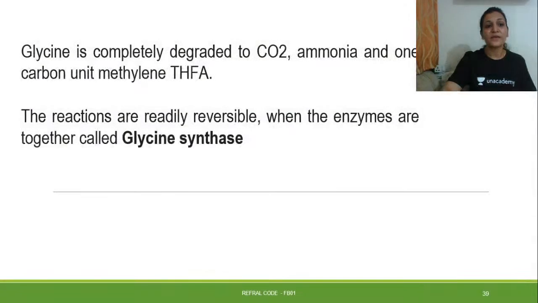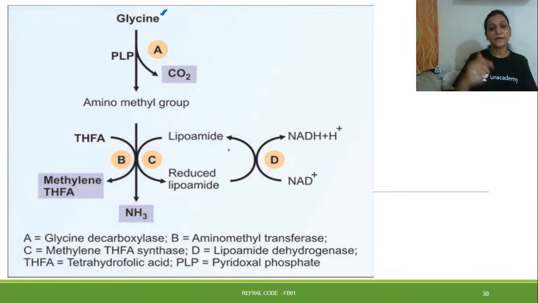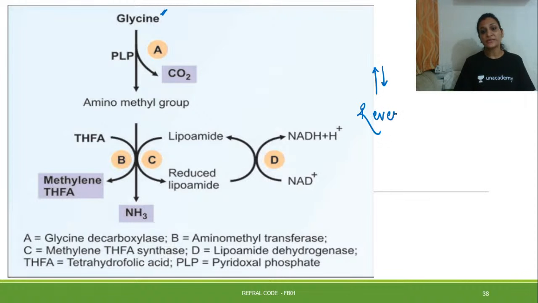Fine. Glycine is completely degraded to CO2, ammonia, and a one carbon unit, that is THFA. The reactions are readily reversible when the enzymes are together, called glycine synthase. Over here the same thing is being explained, its degradation, and the reaction can go in the other direction also. So it can be said that it is a kind of reversible reaction.